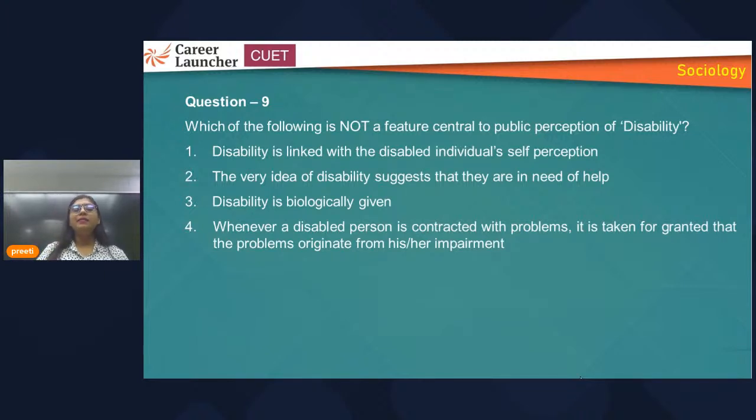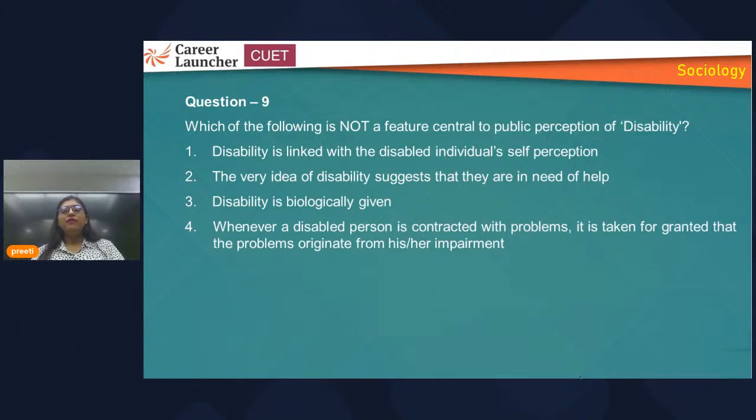Then another is that disability is biologically given. We think that biologically, by birth, this person is disabled. Then another is that whenever a disabled person is confronted with problems, it is taken for granted that the problems originate from his or her impairment. This is also public perception, that whenever a disabled person faces any problem, we just take it for granted that the problem originated from his or her impairment, because he is impaired.